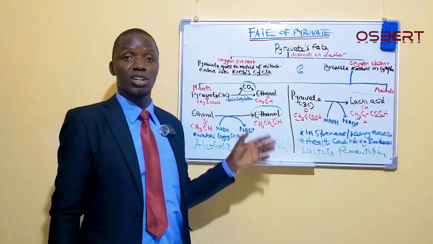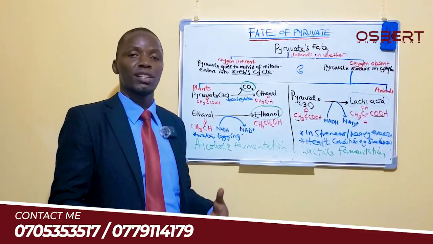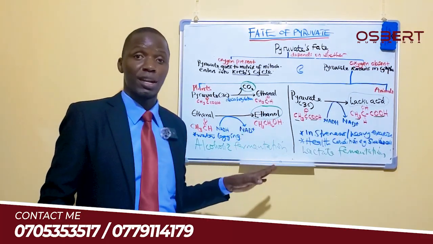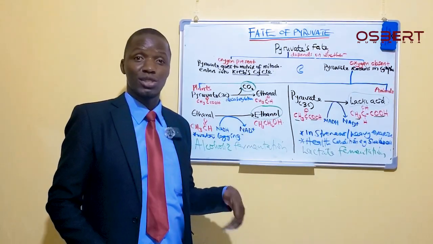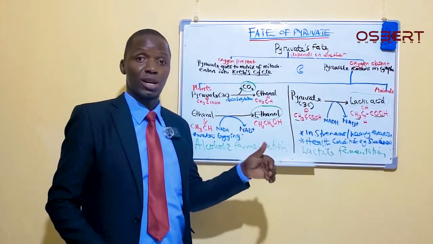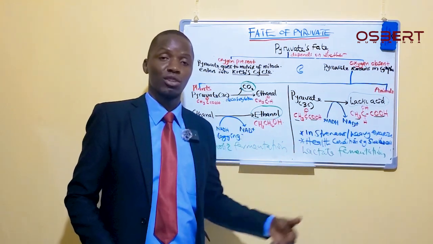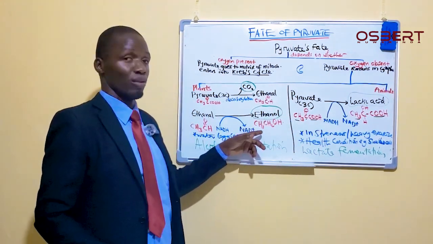So in yeast, usually this is a normal process. In yeast, with the help of enzymes, glucose is broken down into pyruvate, and pyruvate ends up forming ethanol. So because it's common in yeast, we are referring to it as fermentation, because yeast is a microorganism which is enabling the breakdown of glucose into alcohol.